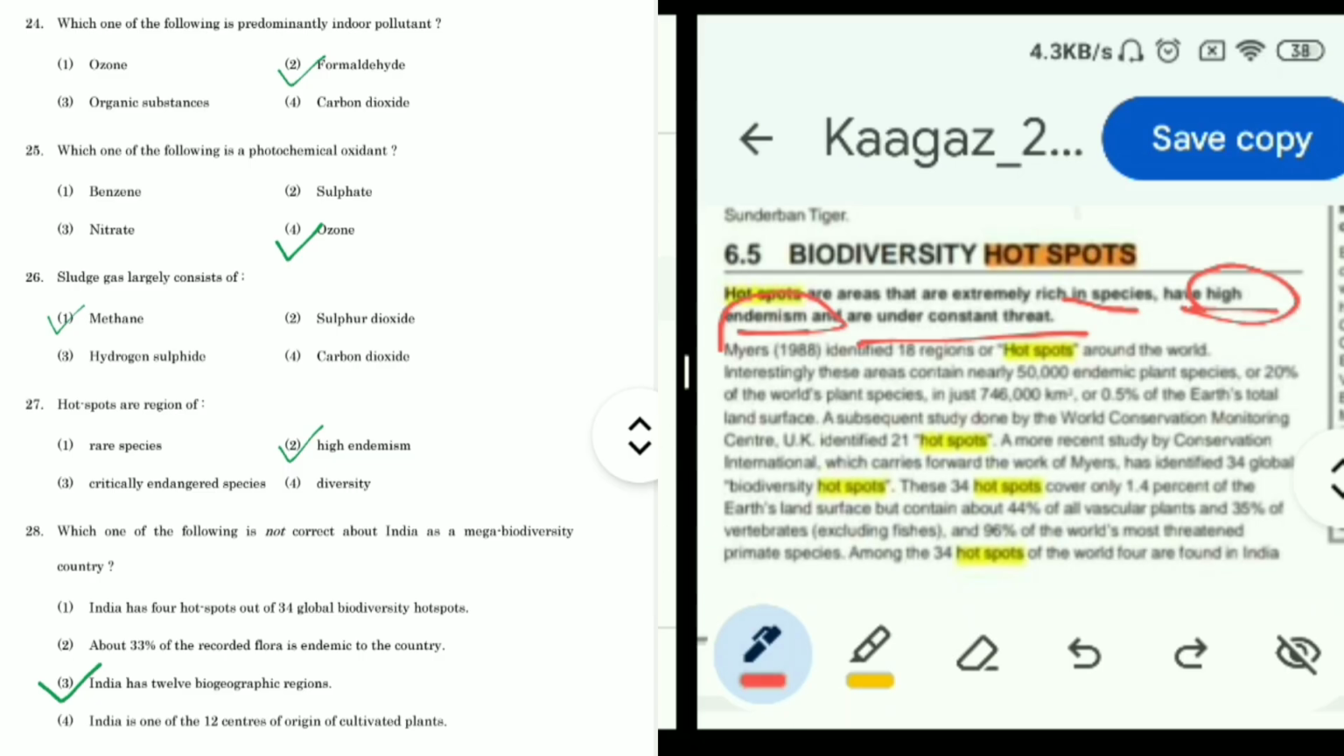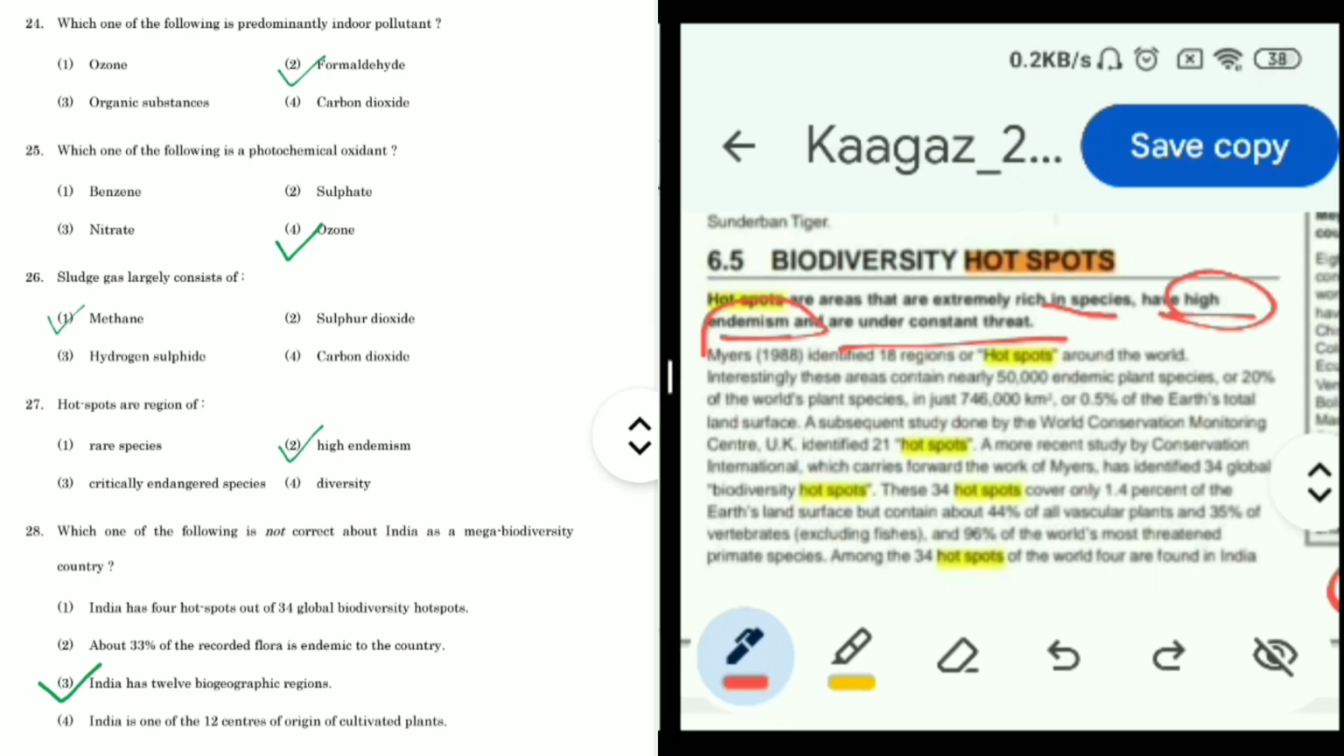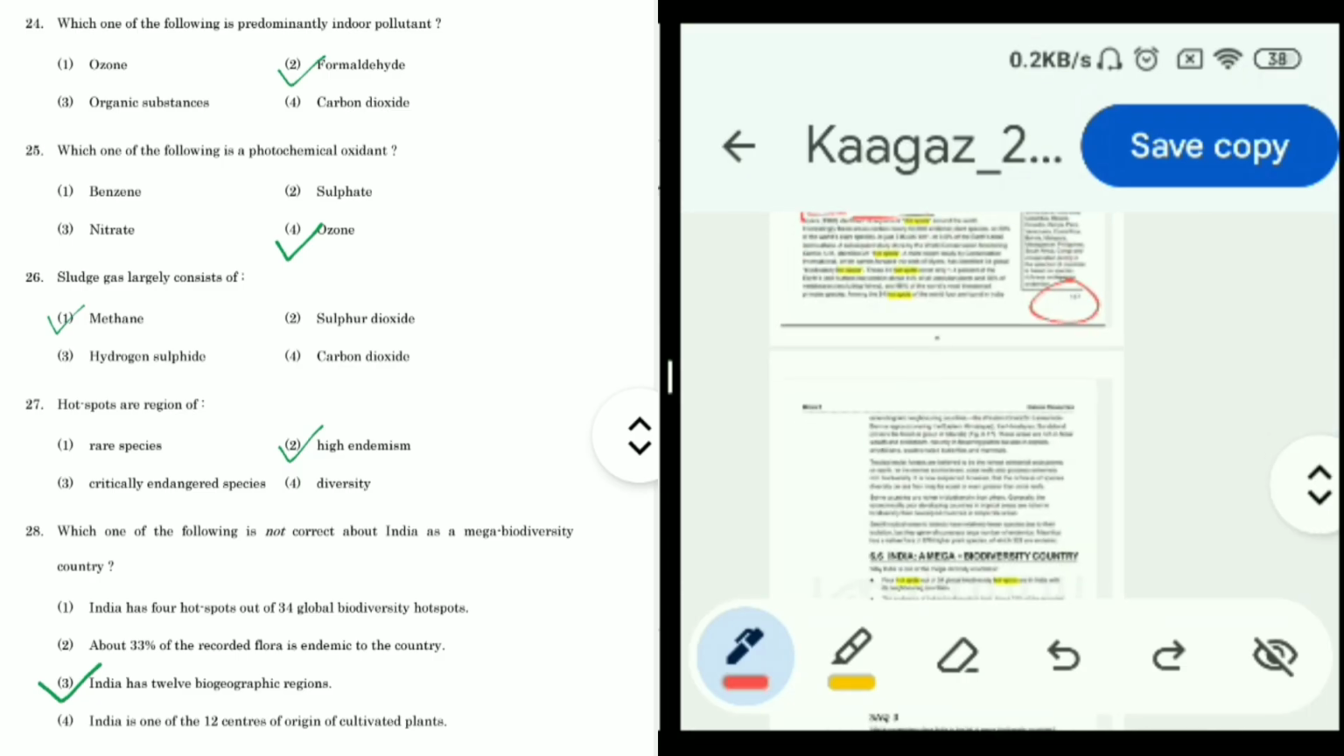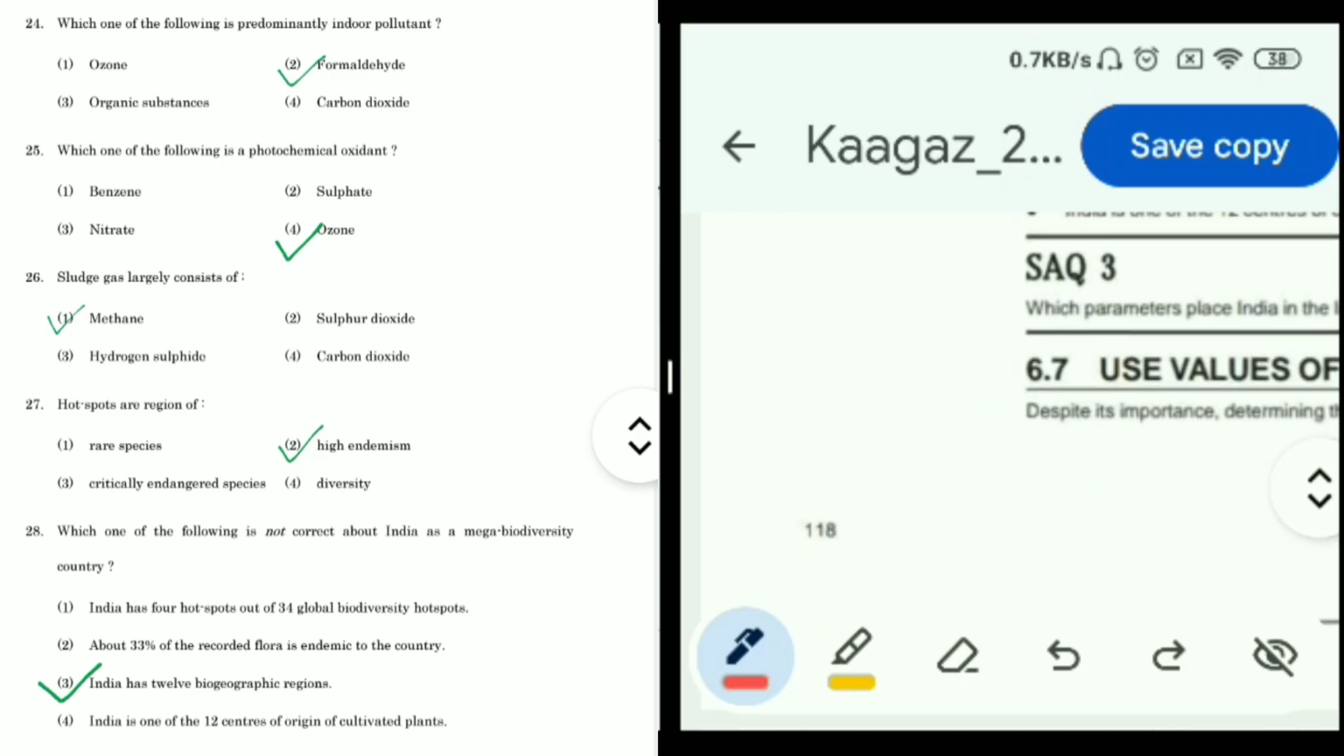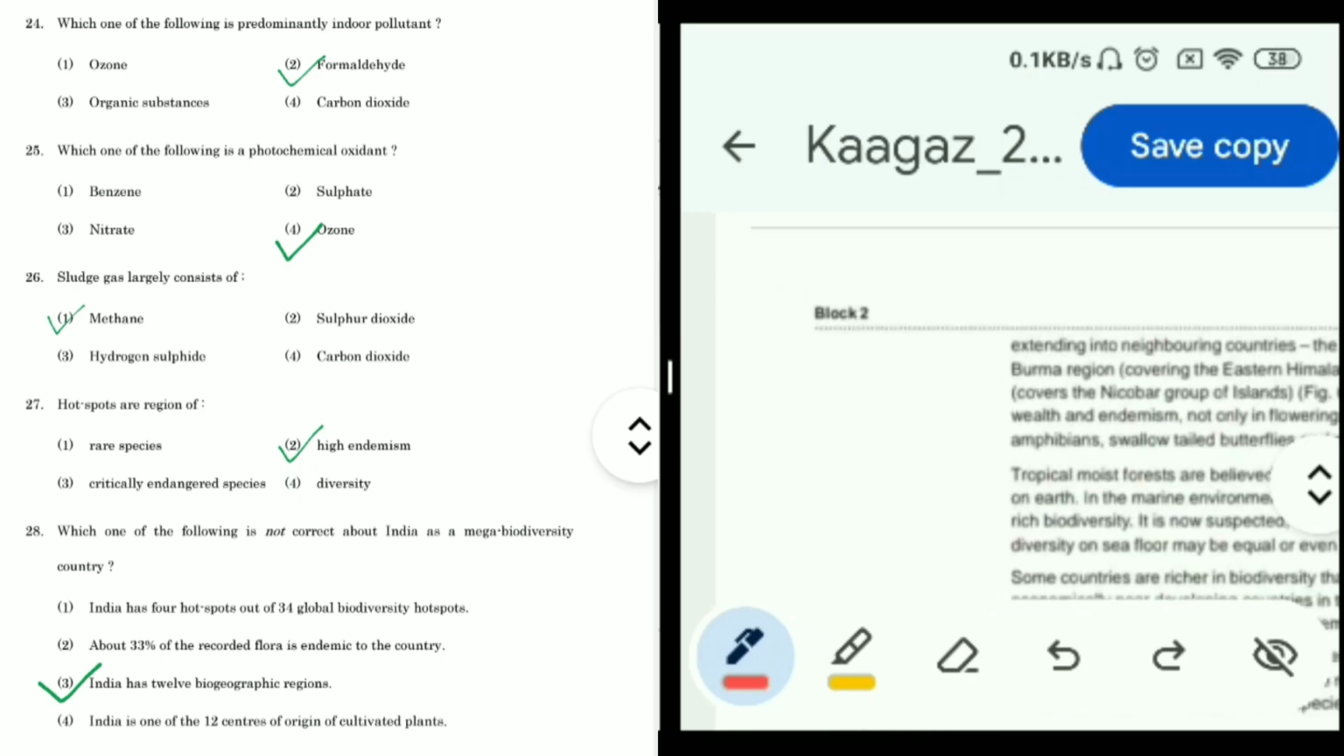Now question 28, which one of the following is not correct about India as a mega biodiversity country? Options are: India has 4 hotspots out of 34 global biodiversity hotspots. About 33% of the recorded flora is endemic to the country. India has 12 biogeographic regions. India is one of the 12 centers of origin of cultivated plants. So this answer we can find on page number 118 of Block 2.